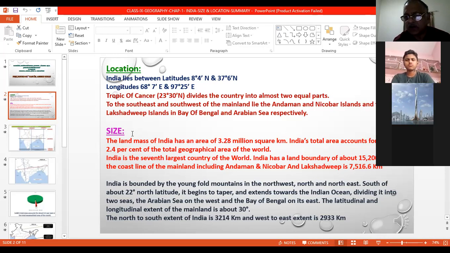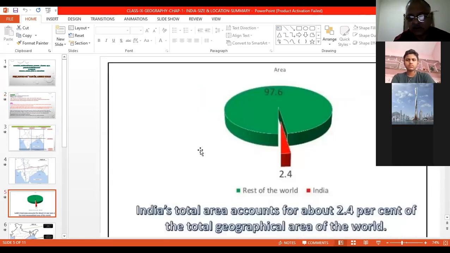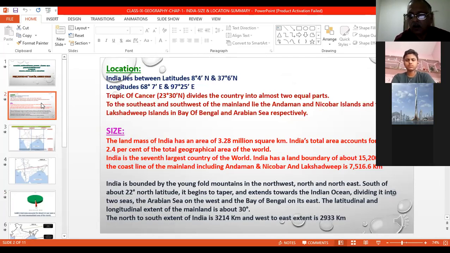Now, if we compare it with the geographical area of the world, India occupies about 2.4% of the world's geographical area, as this pie chart shows. 2.4% is India's area, the remaining 97.6% is the rest of the world. Because of this 2.4%, India becomes the 7th largest country in the world in terms of area. In terms of population, India is the 2nd largest populated country after China. But in area, India is the 7th largest.